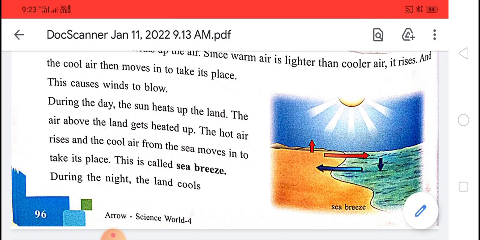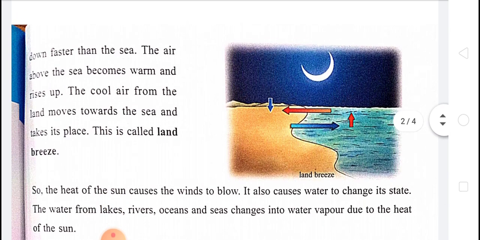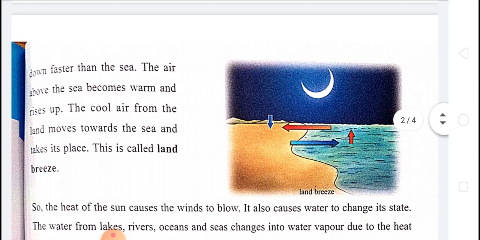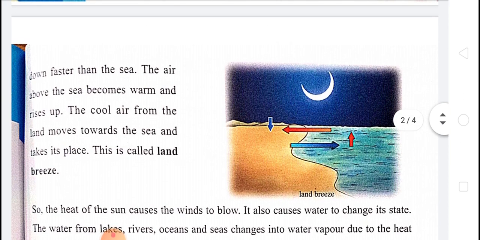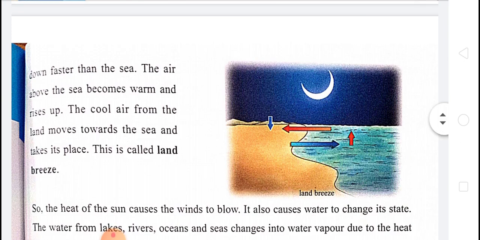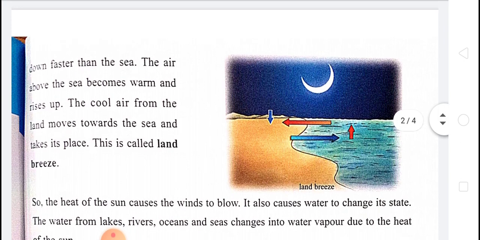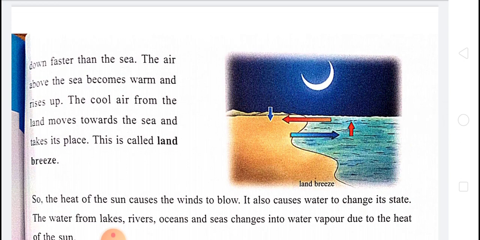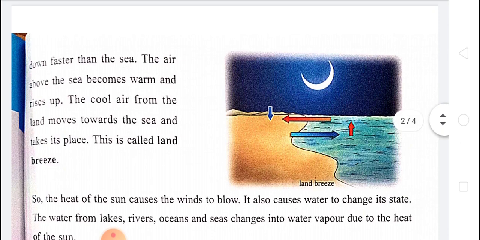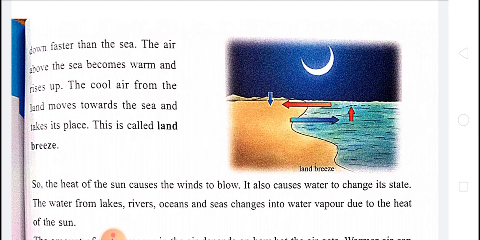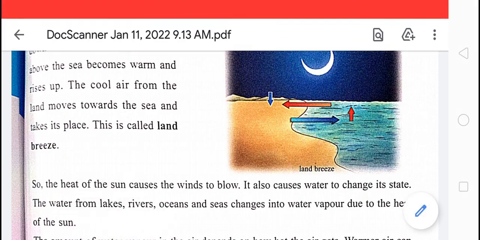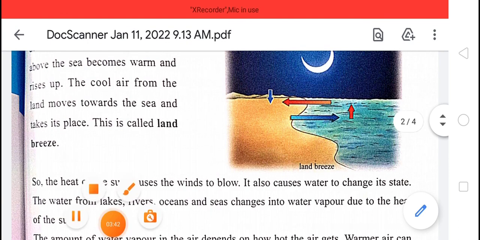During the night, the land cools down faster than the sea. The air above the sea becomes warm and rises up. The cool air from the land moves towards the sea and takes its place. This is called land breeze. This is called what? This is called land breeze.